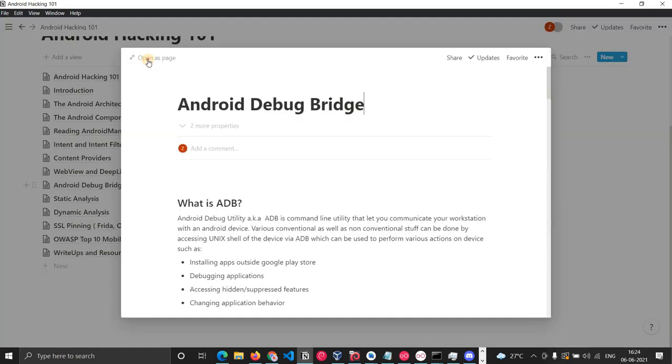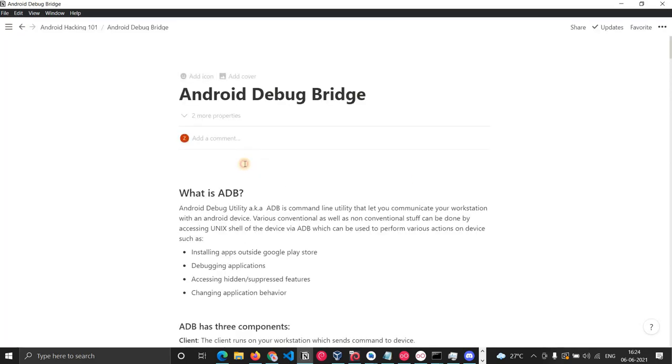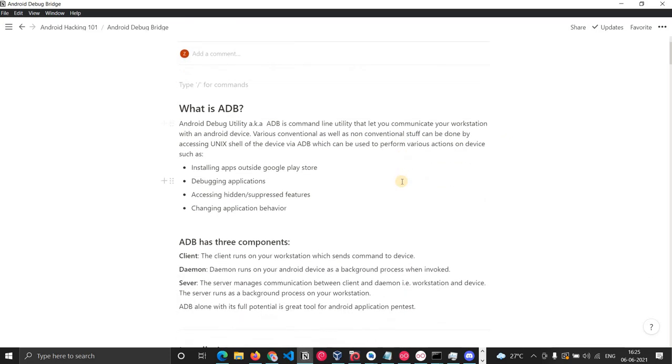Now we will move to ADB, Android Debug Bridge. ADB is a very important tool while doing Android hacking. So what is ADB basically? ADB is nothing but a command line utility that lets you communicate with your device. With the help of ADB, you can start a shell on your device and do different stuff.